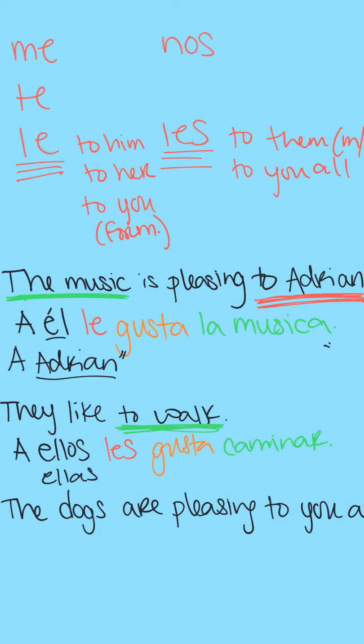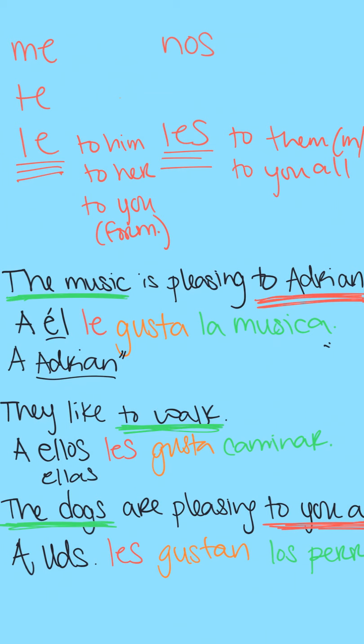All right, and then my last one today, guys. We have the dogs are pleasing to you all. So here we go. The person or group of people being affected we see is you all, or ustedes. So again, I'm using that les, which tells me I have to include that prepositional phrase, which is a ustedes. I abbreviate it for short. And then I plug in that IOP, les. Now, the thing that's doing the pleasing to you all is going to be the dogs. So it's a plural noun. So my form of gustar needs to reflect that. Gustan, and now I finally plug in the rest of my sentence, los perros.